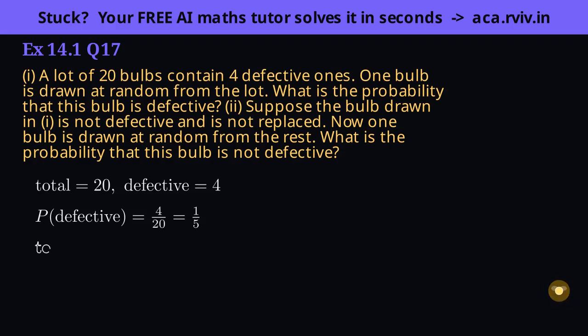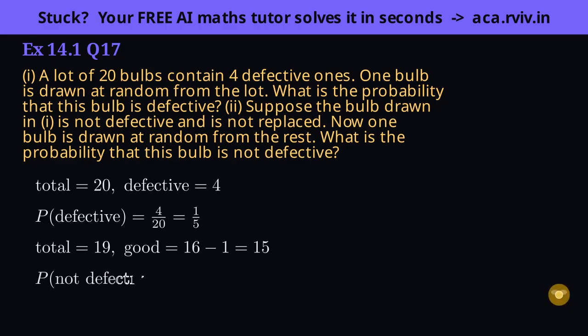Now the twist: a good bulb is drawn and not put back. So the lot shrinks, the total drops from 20 to 19, and because it was a good bulb that left, the good count drops from 16 to 15. Both numbers change together. Part 2 wants a good bulb from what remains, 15 good out of the new total of 19.